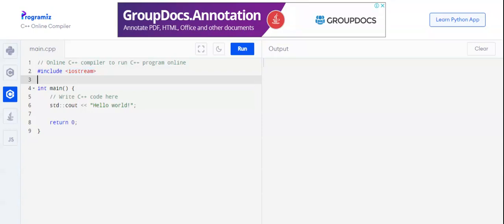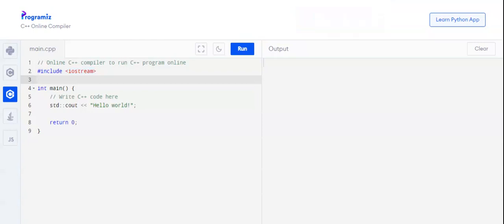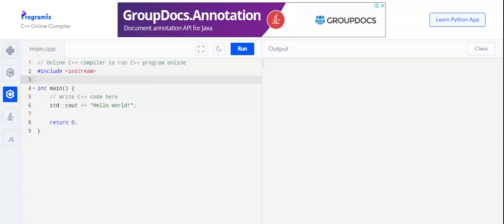Line number 3 is just left empty to have some space. It's nothing to do with the program, just to have a little gap. And line number 4 is where our main program starts. This statement tells the compiler that our main program will start from here and the program will be written in curly braces. The opening curly brace is on line number 4 and the closing curly brace is at line number 9.